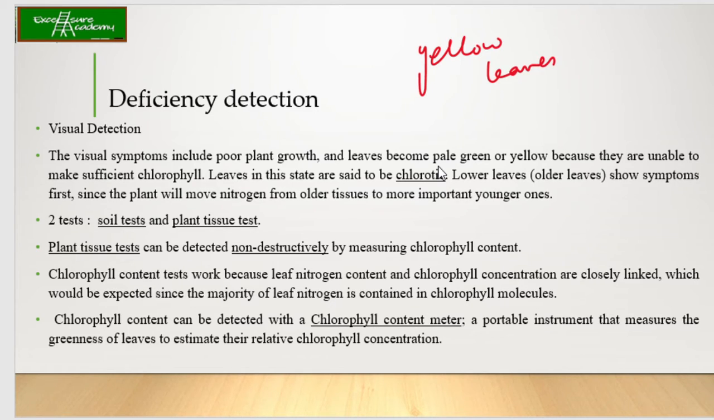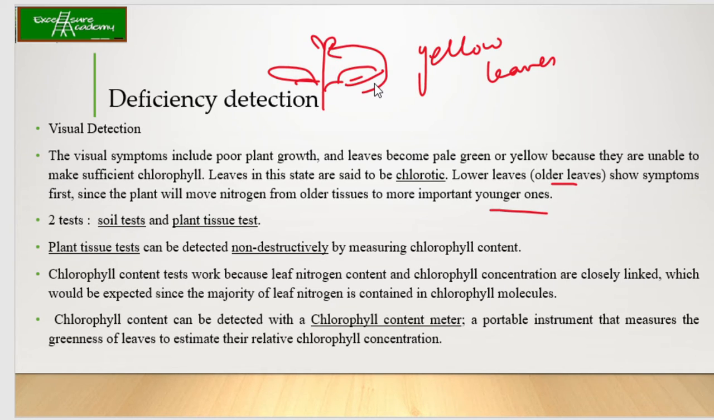Okay. Now the lower leaves or the older leaves show symptoms first, since the plant will move nitrogen from the older leaves to the more important young ones. इसमें क्या होता है? See, your plant has lower leaves, these are your old leaves, and your younger leaves are there. Since there is a deficiency of nitrogen, it will move from the older leaves to the younger ones so that the plant can survive.